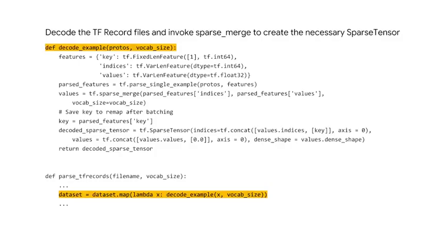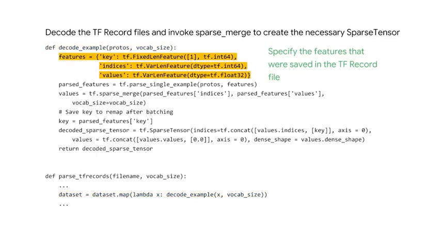We call our decode example using a dataset map, where x is our example protos, and our vocab size is either the number of items or users, depending on which phase of WALS we're in. We first want to specify the schema of the TFRecord files, using a features dictionary into either fixed length or variable length features. Let's say we were decoding the item TFRecord.